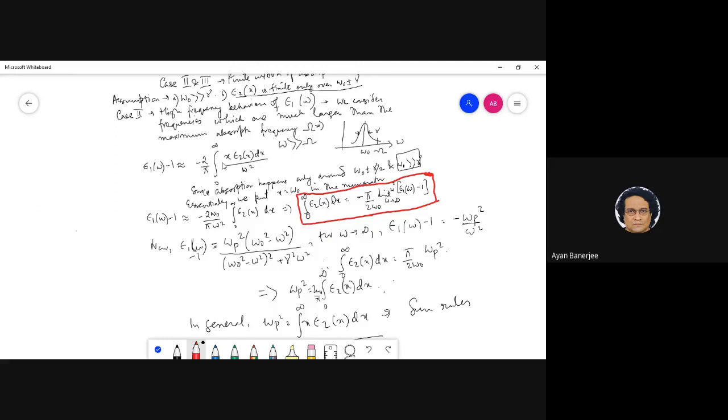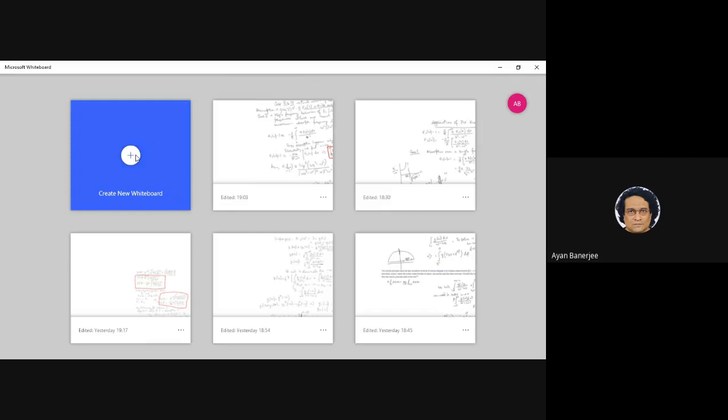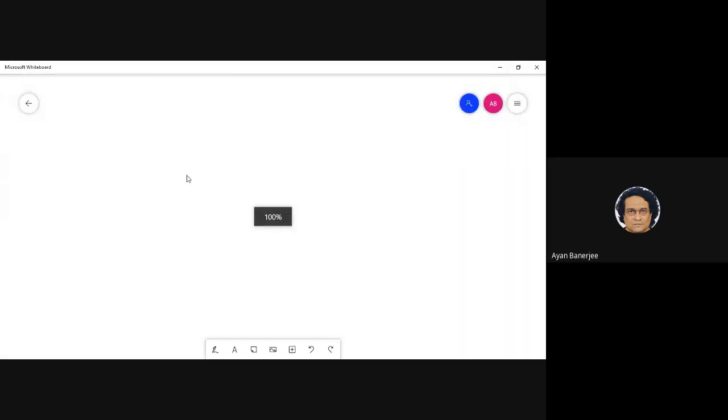Remember, we are looking at the high frequency behavior of epsilon, and the other thing that we shall look at now is the low frequency behavior of epsilon. What we are going to write down is some kind of a prescription to find the resonance frequency. Can we find out the resonance of a system?